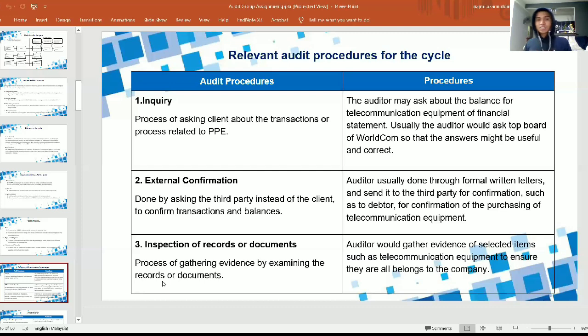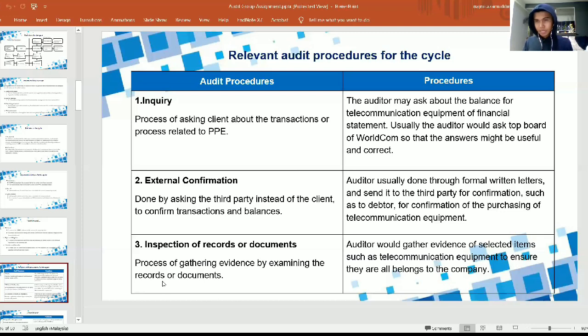Then the third one is inspection of records or documents. Inspection of records and documents is the process of gathering evidence by examining the records or documents. So it involves tracing.